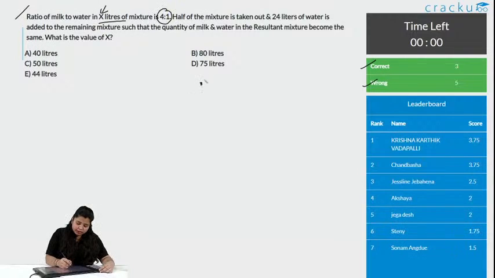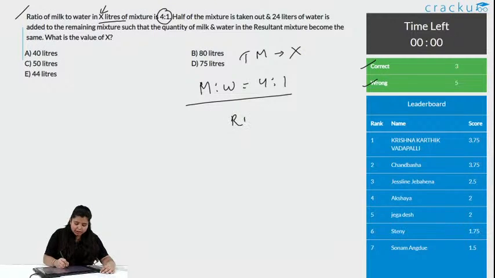Okay. Milk is to water is 4:1. This is given. What is the total quantity of mixture? Total mixture is x. Half of the mixture is taken out. So, when half of the mixture is taken out, the remaining mixture is x/2, simple, and 24 liters of water is added to the remaining mixture such that the quantity of milk and water in the resultant mixture becomes the same.